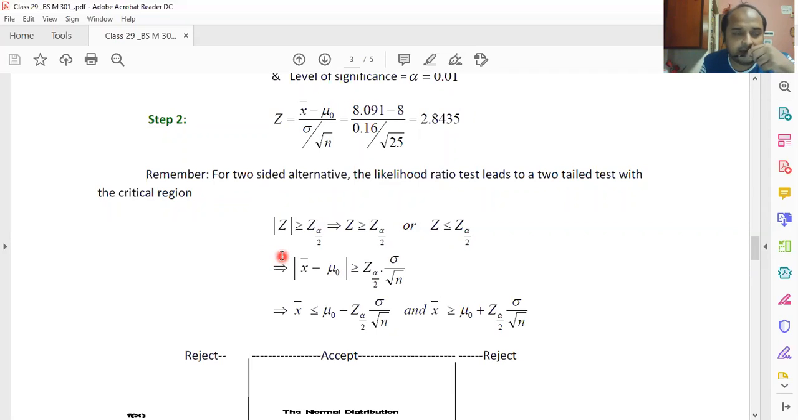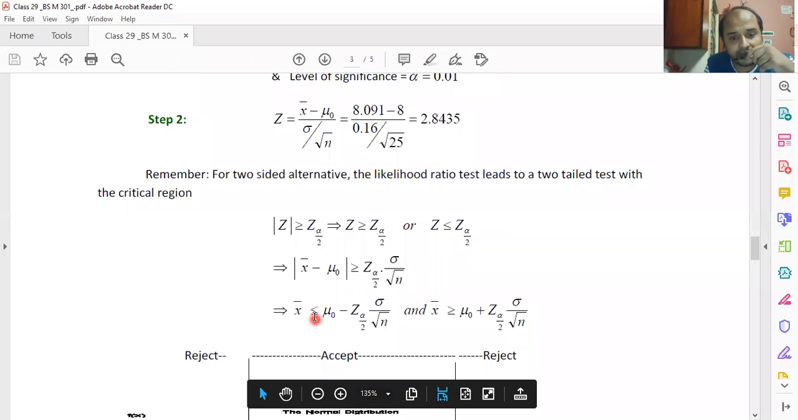It is written that from real number theory, if we consider Z to be a real number, and if mod Z is greater than or equal to a real number, say Z alpha by 2, it implies that either Z is greater than Z alpha by 2 or Z is lesser than minus Z alpha by 2. If we substitute the formula of Z over here and play with the inequalities a little bit, you will find that your X bar, the sample mean, will fall within a limit. The lower limit will be mu naught minus Z alpha by 2 into sigma by root n. Its upper limit will be mu naught plus Z alpha by 2 into sigma by root n.